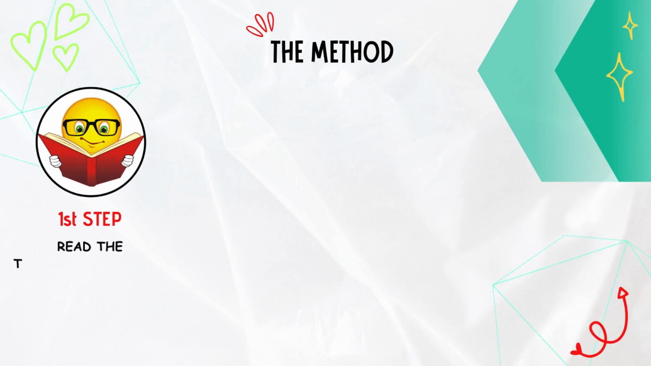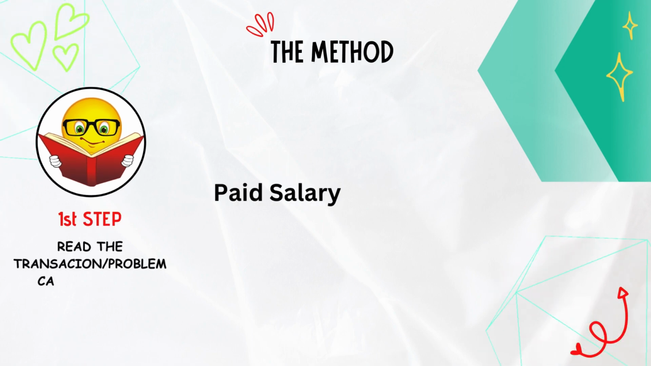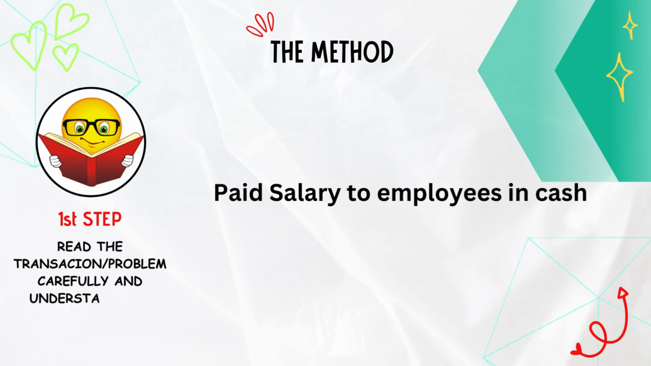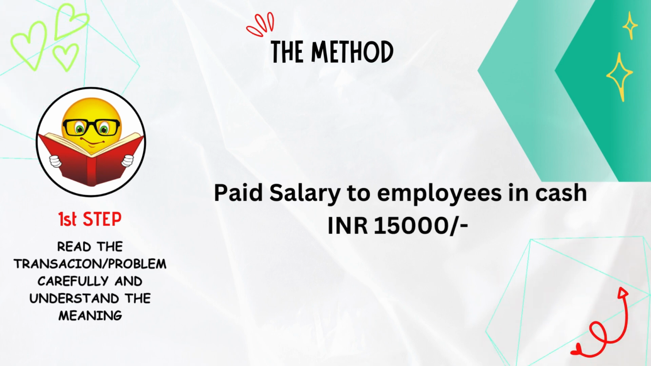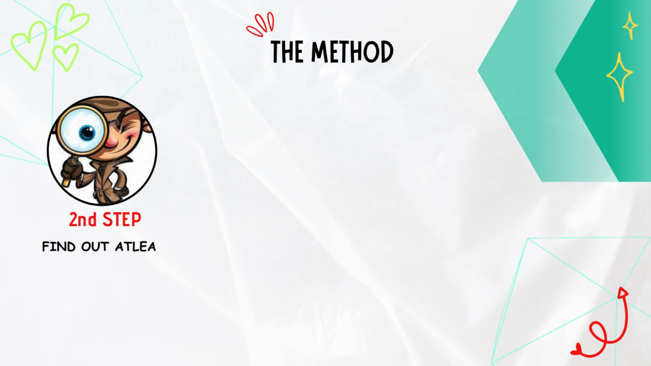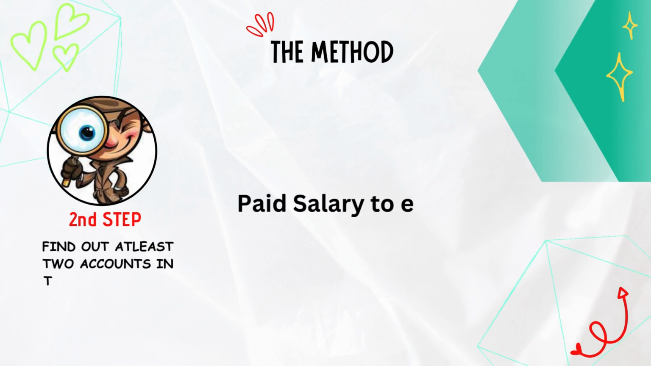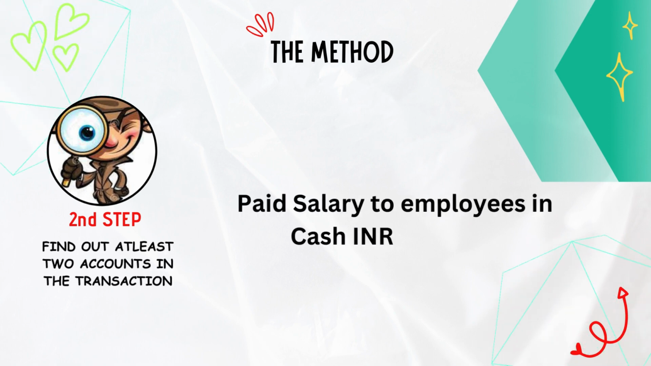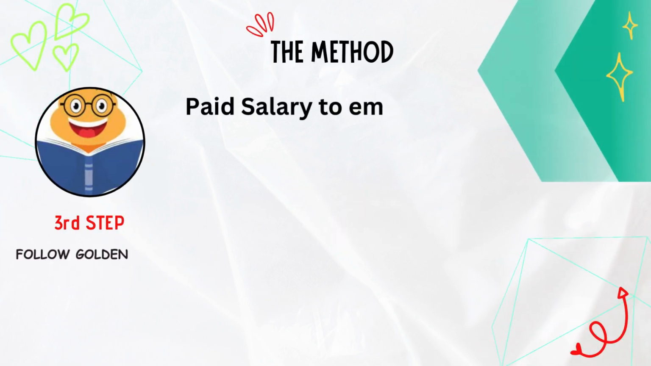Step 1. Read the transaction or problem carefully and understand the meaning. Paid salary to employees in cash, rupees 15,000. Means we, the company, have paid rupees 15,000 in cash towards salary. Step 2. Find out at least 2 accounts in the transaction. Now we can find the first account is salary and the second account is cash. Step 3. Follow the golden rules.